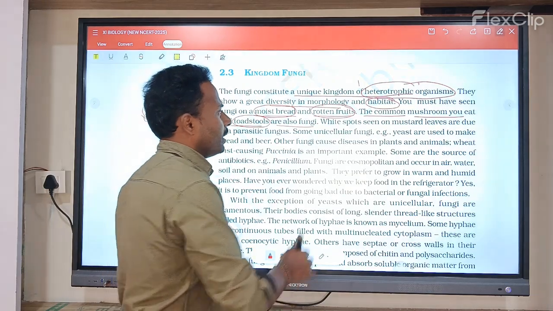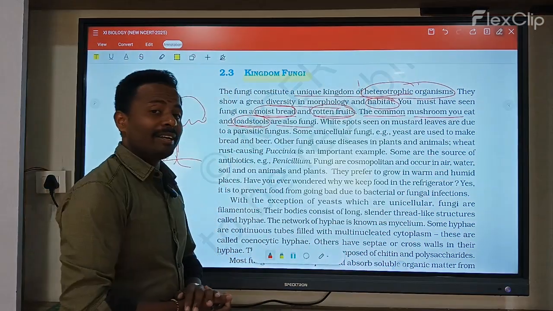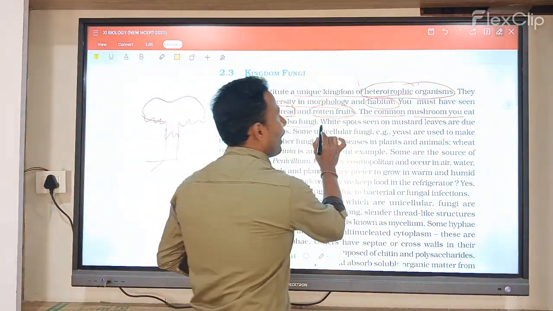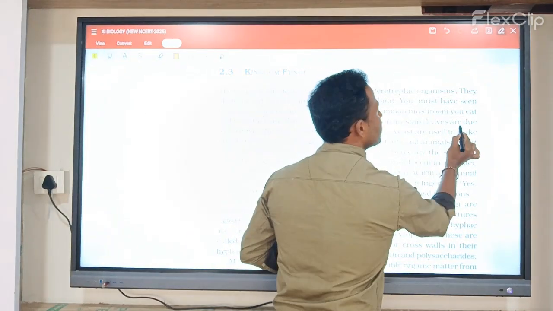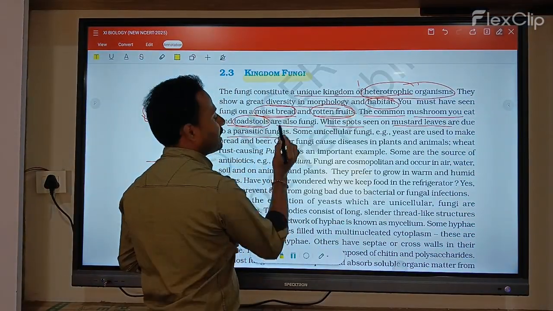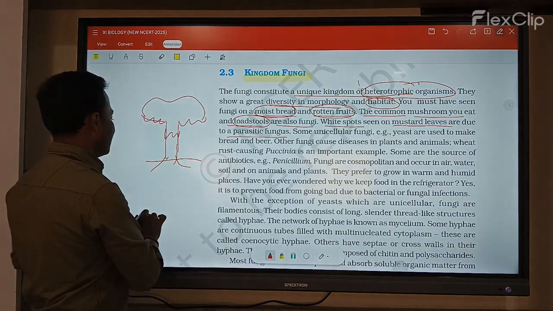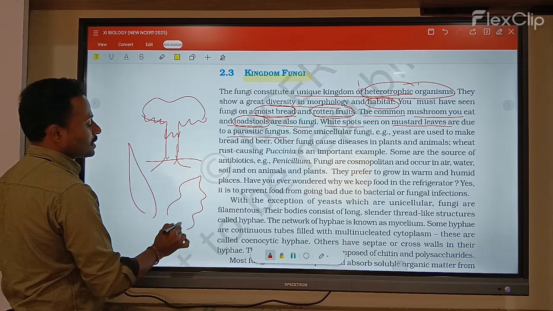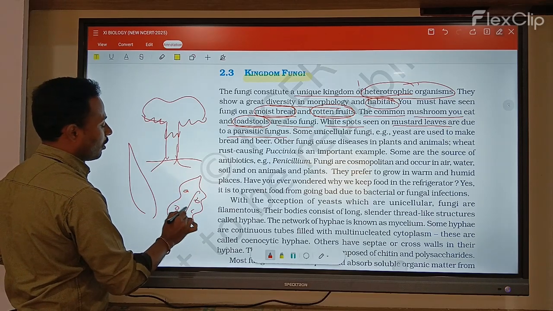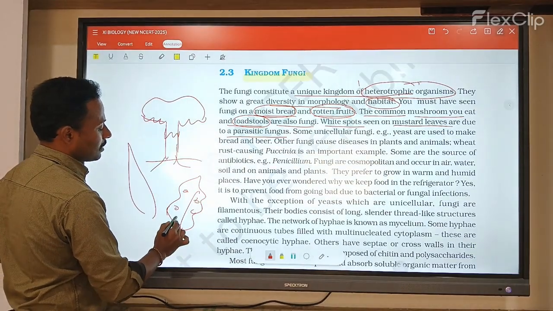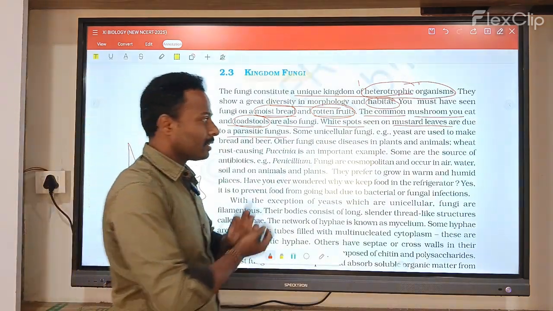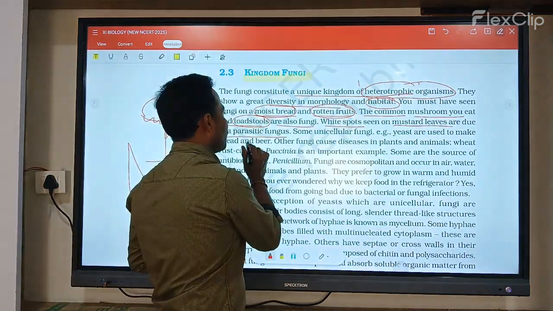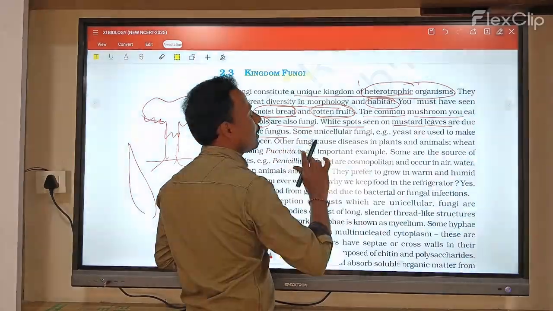And some fungi cause diseases also. For example, the white spots seen on mustard leaves are due to a parasitic fungus. When you notice mustard leaves, you see some white colored spots. Those spots are nothing but fungus.